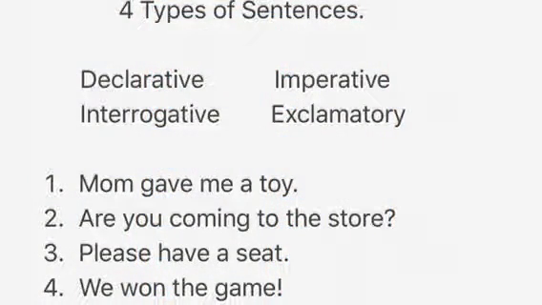Here is a review of the 4 types of sentences that we have learned. So we have declarative, imperative, interrogative, and exclamatory. So I have 4 sentences that students can read and identify which type of sentence it is. They can also orally give you their own type of that sentence.